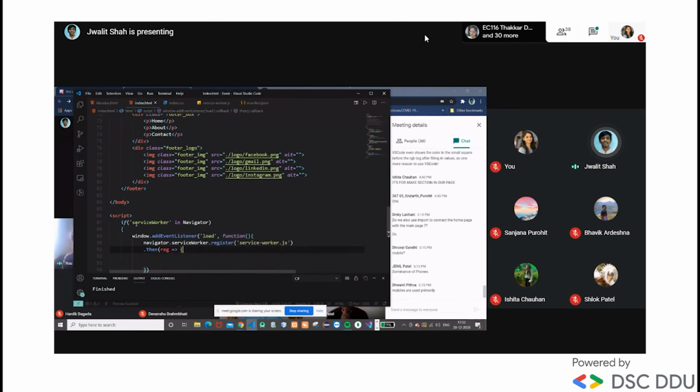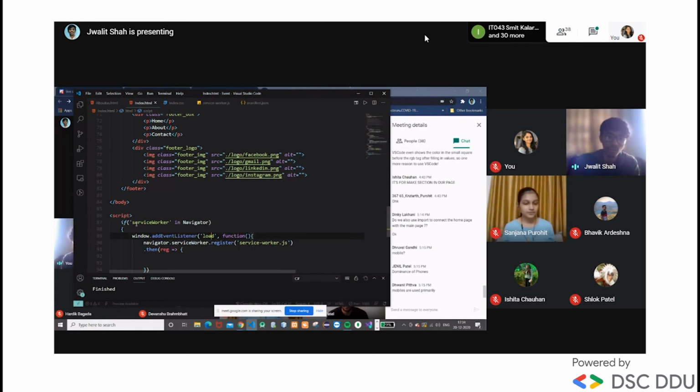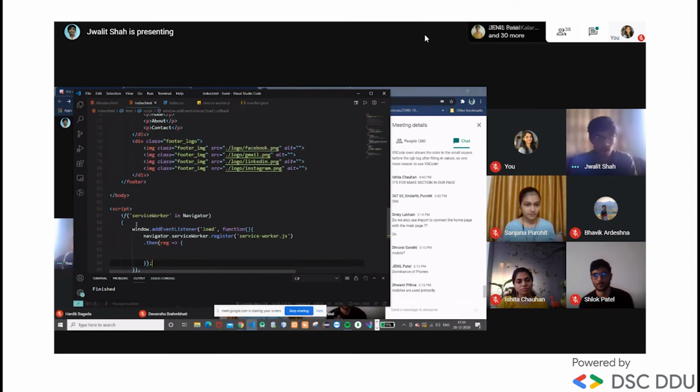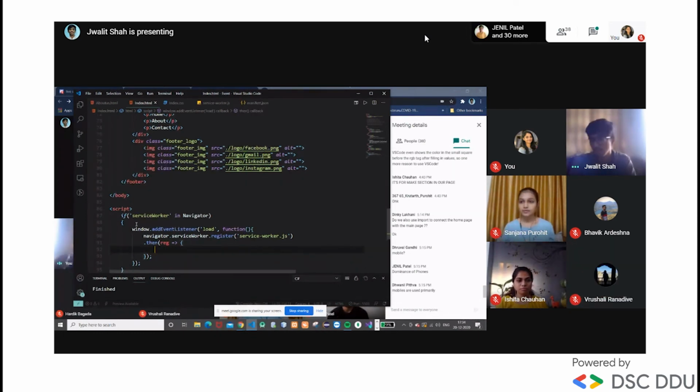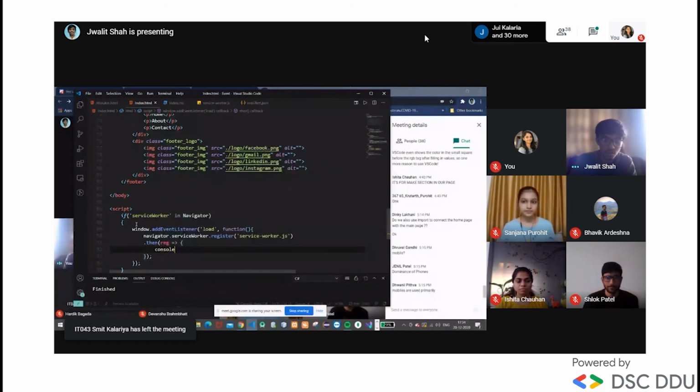And just remember that we are using arrow functions, which is the current standard of declaring functions in a shorter format. Instead of using the entire function name, we can write it like this also. Okay. So let's just console it. Console on our window.